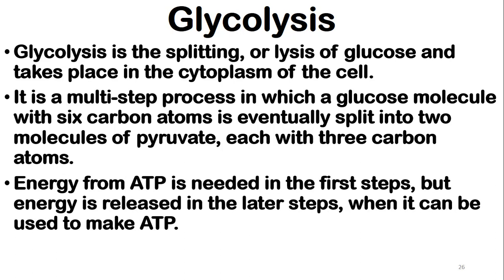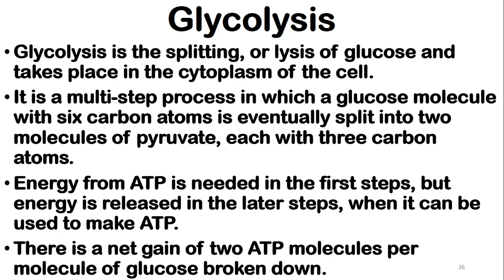Energy from ATP is needed in the first steps, but energy is released in the later steps when it can be used to make ATP. There is a net gain of 2 ATP molecules per molecule of glucose broken down. This step of respiration does not require any oxygen, therefore it produces a very small amount of energy.